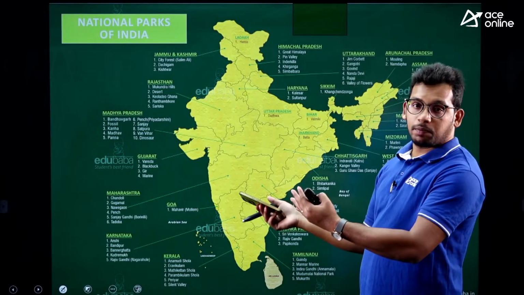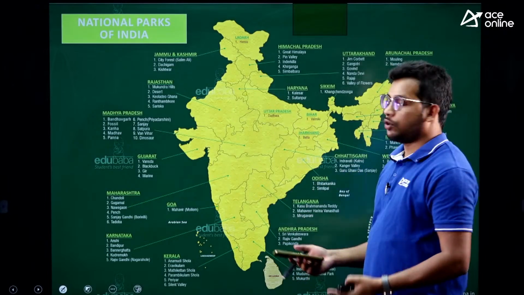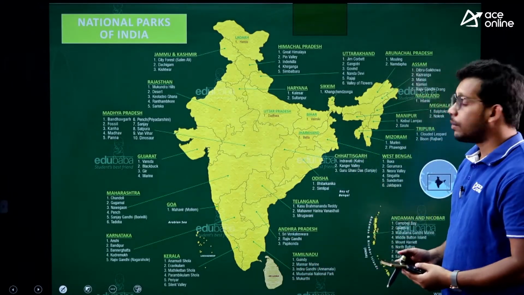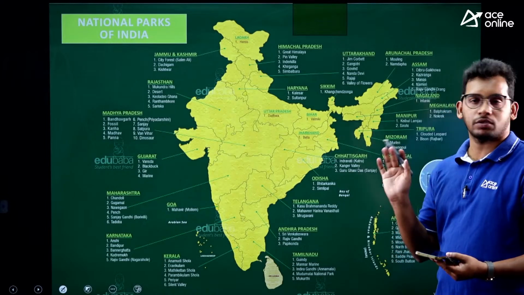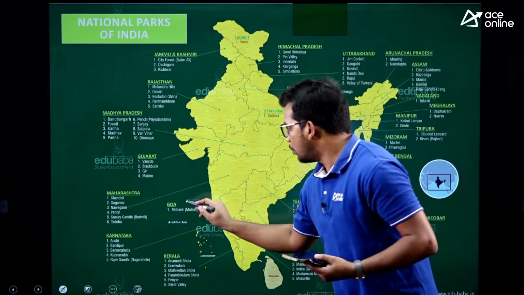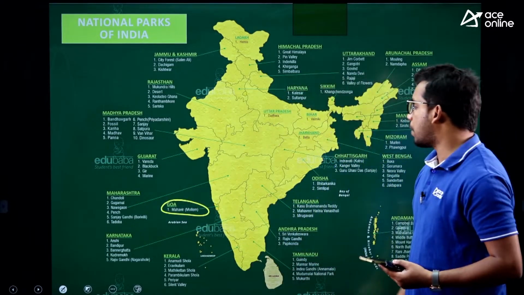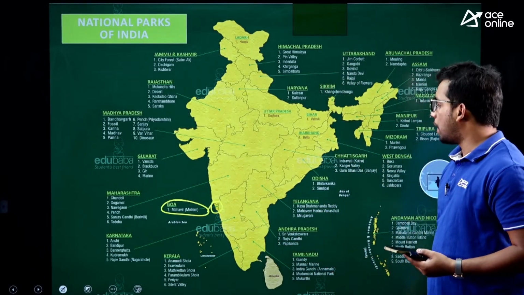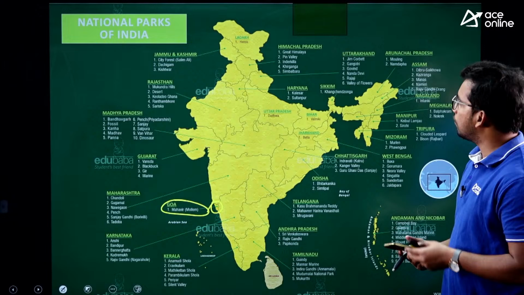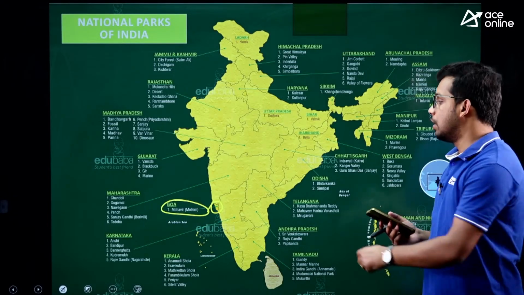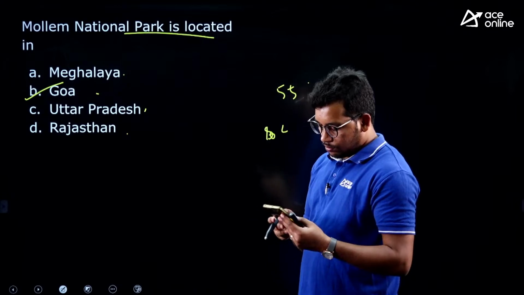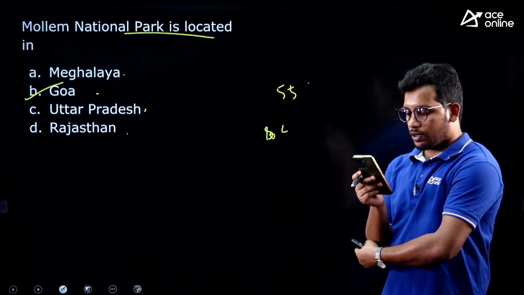So I cannot read all these national parks. You can take this image, a screenshot, or you can revise it, because national parks are always in the news, they will keep on asking. So Mahavir or Mollem National Park is located in Goa. These are all the state-wise national parks. So try to recollect them, revise them, you will be able to answer it. So the answer is Goa, that is, Mollem National Park is located in Goa, right.